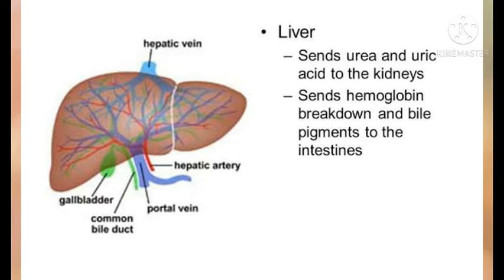Liver also secretes a liquid called bile juice. Bile juice contains bile pigments, which are the excretory products from the breakdown of hemoglobin of old and worn out red blood cells. Bile pigments pass into the duodenum, which is a part of the small intestine, for removal from the body along with the feces.